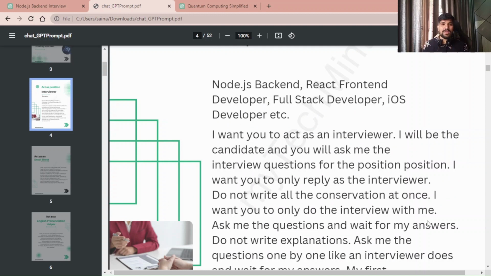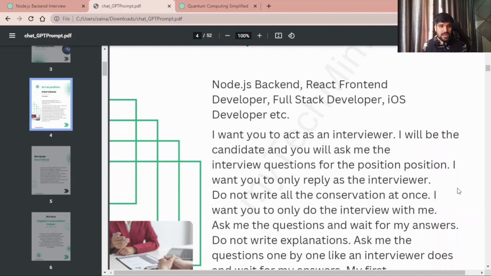So you are asking ChatGPT to act as an interviewer, and you'll be giving the interview. Based on your conversation, you feel it's a real-time conversation, so it is not just the bot giving some simple questions. Based on your answer, the bot is giving the right set of questions.